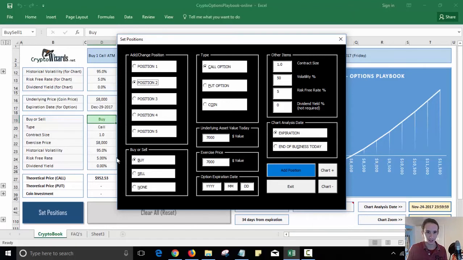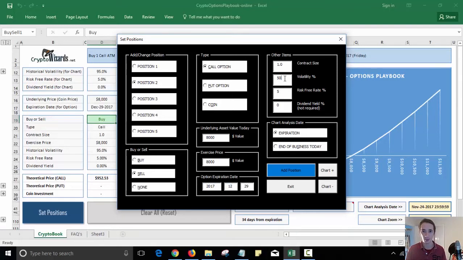Stay with me. So I'm going to now sell a call option, which means someone else has the right to buy Bitcoin from me. Yet it doesn't matter because I have the right to buy Bitcoin from someone else. And it's at the same price. Let's assume the Bitcoin price hasn't moved at all. Remember, I want to show you how you can make money just on the volatility change, no matter what happens with the price. So the same strike price and the same underlying Bitcoin value we're going to put in. And I'm going to put this in for December again, the 29th is the expiry.